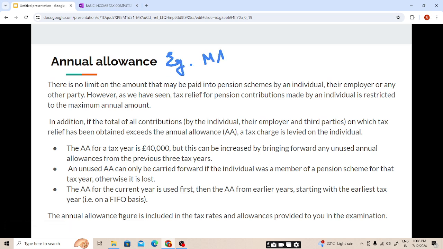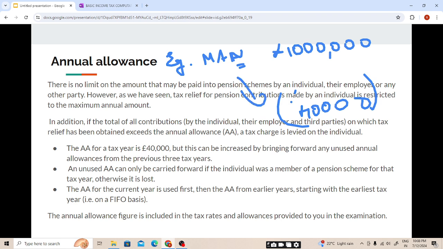The maximum annual amount on which tax relief will be available can be more, students. It can be 1 million also. If 1 million is invested by a person, he can claim so much tax relief. But HMRC has given an amount till which the relief is available. So 40,000 is the ceiling limit. An individual can only claim 40,000 relief; above this, whatever amount he has invested will attract a tax charge, that is the annual allowance charge, which we will cover now.